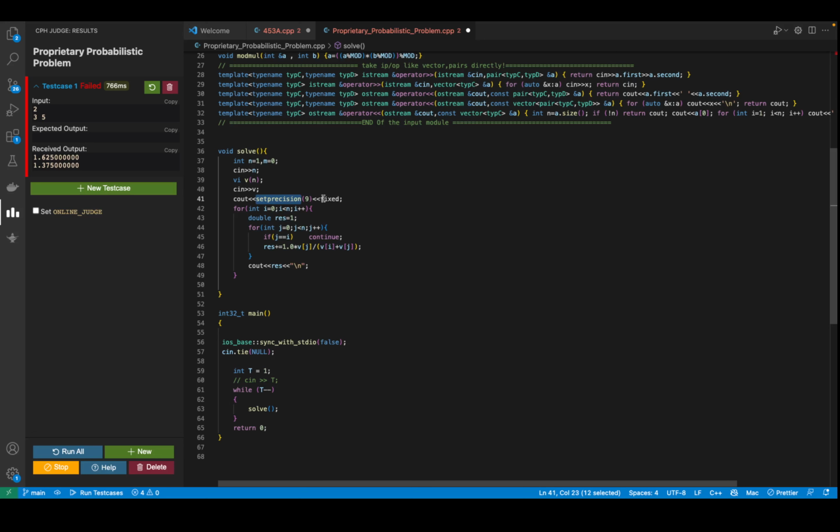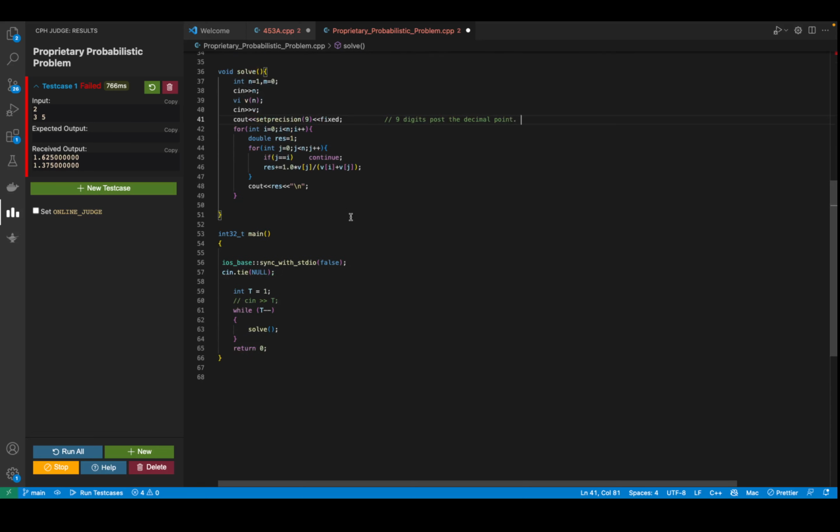However, in case of CodeChef, if they've mentioned that the number of digits after the decimal point should be 9, then they exactly check for those 9 digits. If you mess up over there, they'll give you a WA or wrong answer. So we are just specifying those 9 digits post the decimal point.